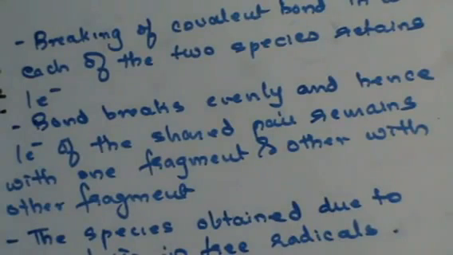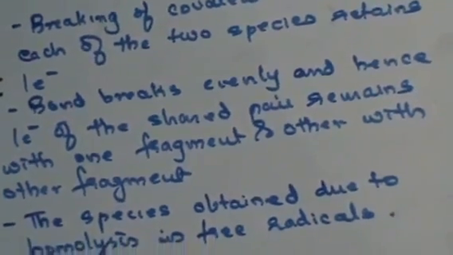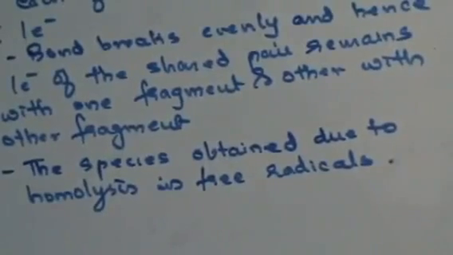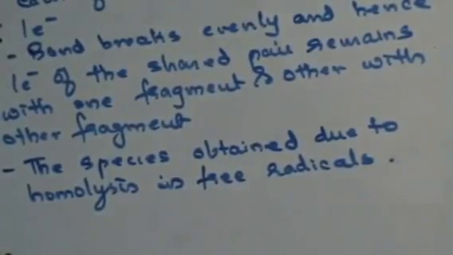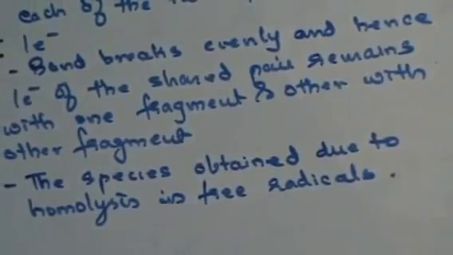Fine, will you get this? These free radicals that are obtained are highly reactive because they have unpaired electron in excited state.